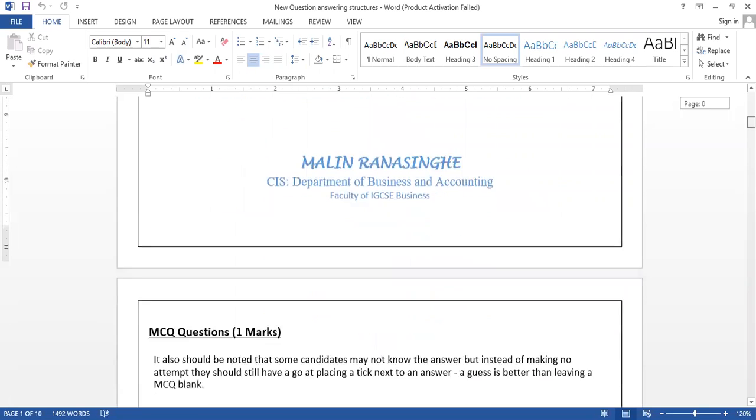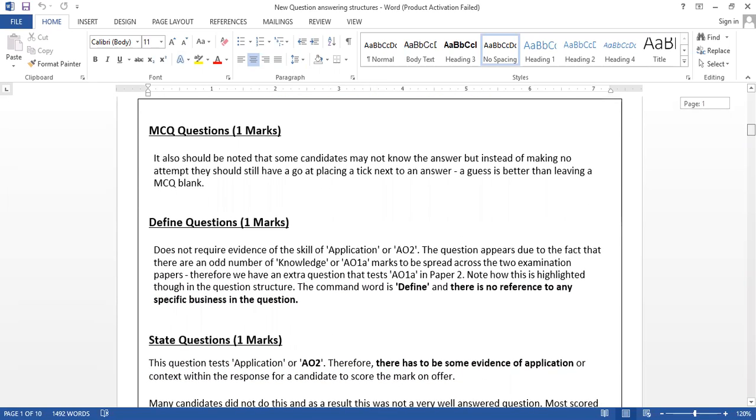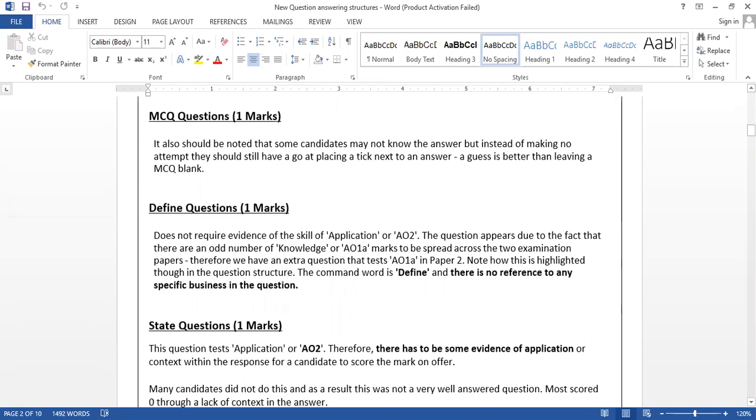Under that, the MCQ question is number one. MCQ questions are there in every paper. There are 6 MCQs in Paper 1, and in Paper 2 there are another 6 MCQs, multiple choice questions. Each carries 1 mark. It should also be noted that some candidates may not know the answer.